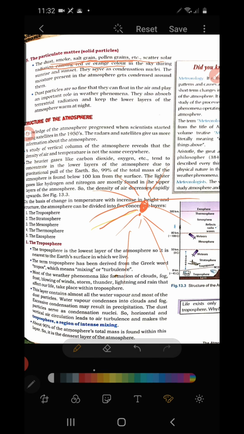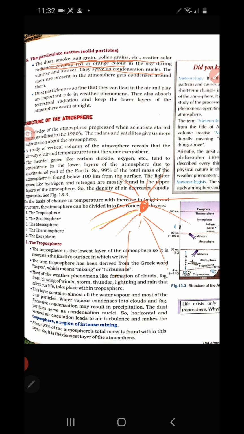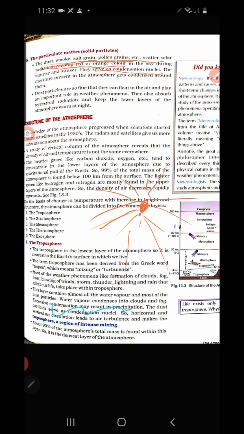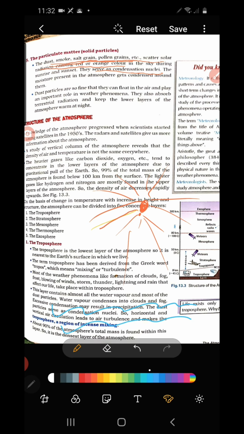Okay, then they serve as condensation nuclei. How do these particulate matters serve as condensation nuclei? You know that the water vapor from the water bodies reaches into the sky.